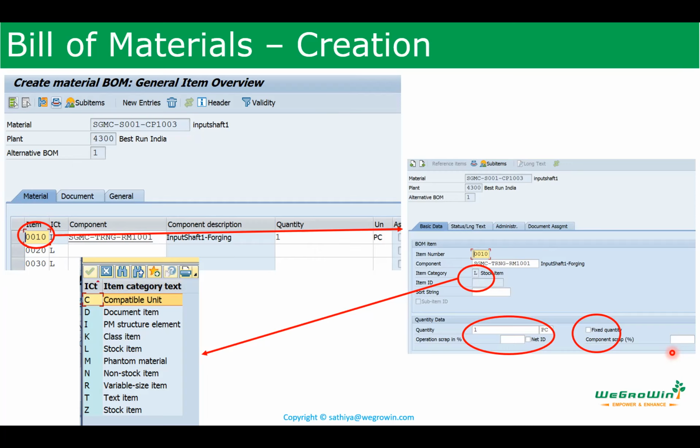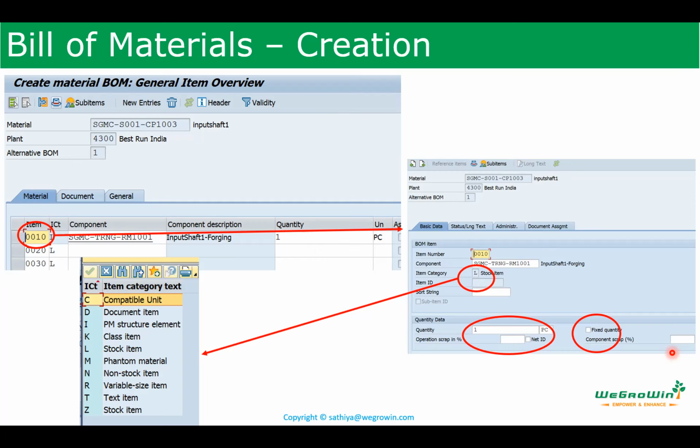So whatever component scrap we maintain in the bill of material will overwrite the details we maintain in the material master. Like this, there are many parameters we maintain in the material master. They will be overridden by other master data. We will see them one by one. This is one example.